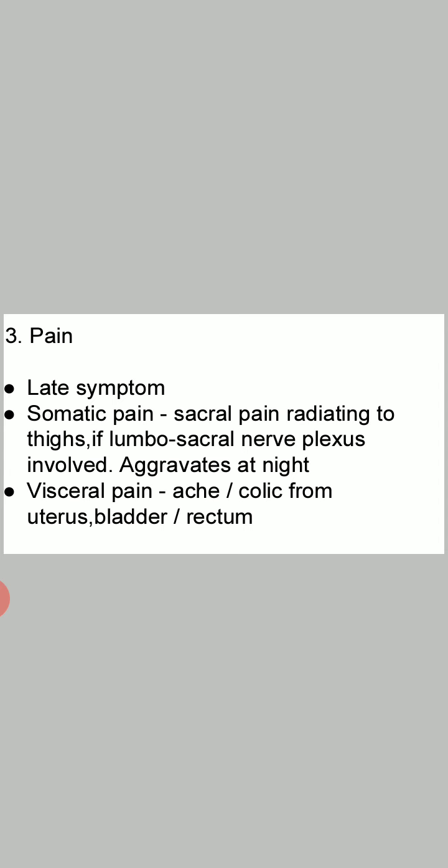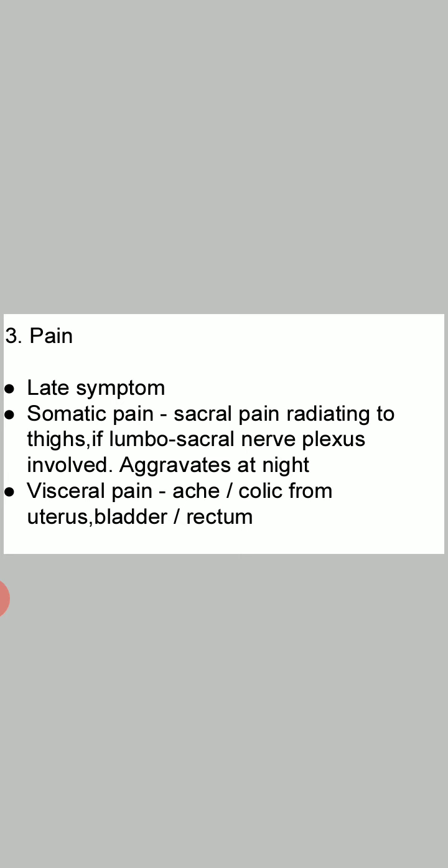Pain can be somatic or visceral. Somatic means bodily pain, physical pain, and visceral pain is the organ pain. Somatic pain is the sacral pain radiating to thighs if lumbosacral nerve plexus are involved. It aggravates at night, and the visceral pain is felt as ache or colic from uterus, bladder or rectum. So this pain is the late symptom.